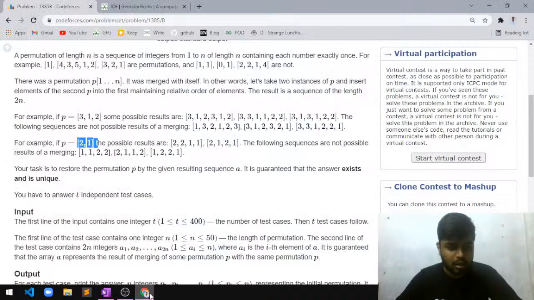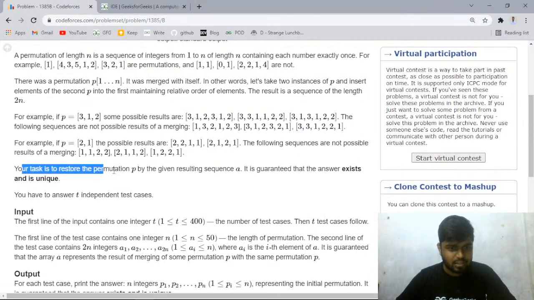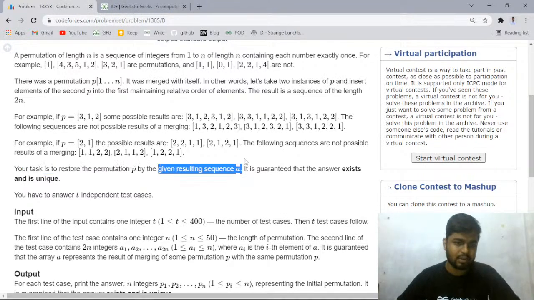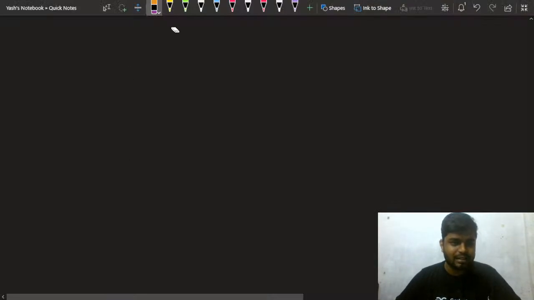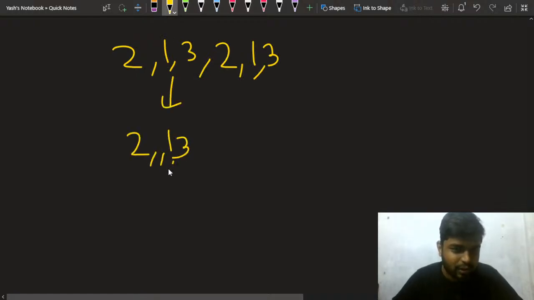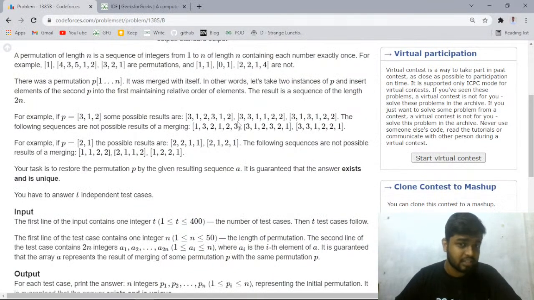Your task is to restore the permutation p from the given resultant sequence a. Let's say this was 2 1 3 and then 2 1 3. What you have to do is get 2 1 3 again. Let's say this was a, and this is the permutation p. Now you will say that this is easy, you can just print the first three elements. That is not the case here. How and why, I'll tell you.